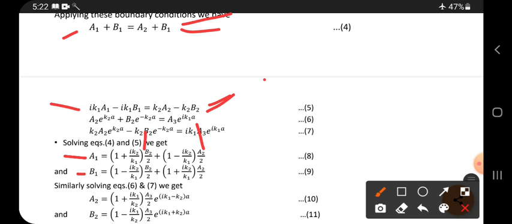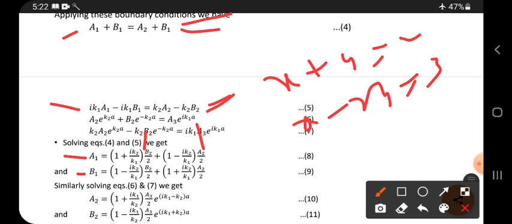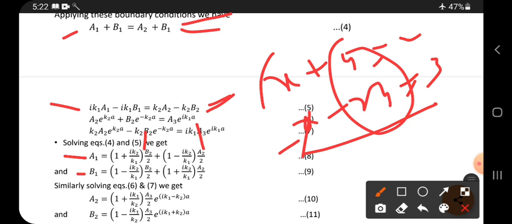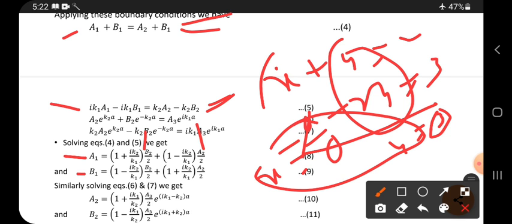How do we solve? Generally we solve x plus y equals 2 and x minus 2y equals 3. In such equations we cancel any one of the two, then you get it in terms of y only, and you can easily get the y term. If you substitute the y term in any one of the equations, then you can get the x term. In the same manner, if you solve 4 and 5, you get these two equations, and next 6 and 7, you get these two equations.